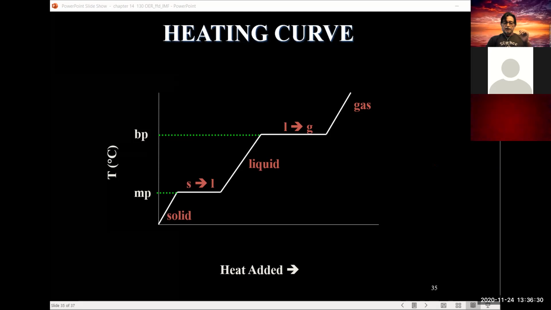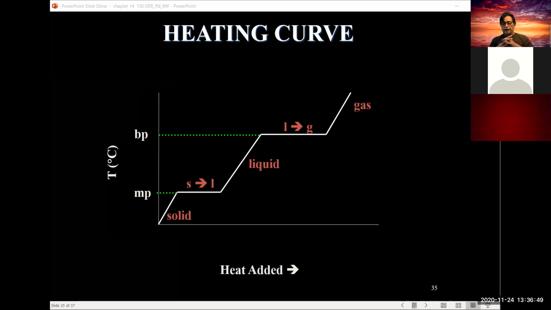And that basically summarizes everything I just mentioned. This could be water. It's all solid below 0 degrees, where it melts. That's the melting point. At 0 degrees, you have a mixture, the solid is going into liquid.